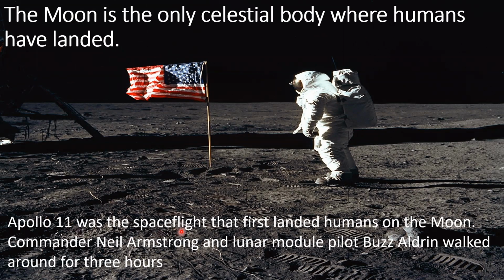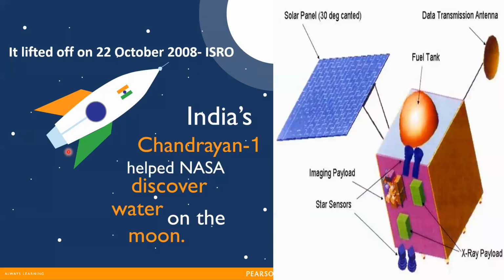The Moon is the only celestial body where humans have landed. Apollo 11 was a space flight that first landed humans on the Moon. Commander Neil Armstrong and lunar module pilot Buzz Aldrin walked around for 3 hours on the surface of the Moon. And our India's moon mission named Chandrayaan lifted off on 22nd October 2008 and it was sent by Indian Space Research Organization. India's Chandrayaan-1 mission helped NASA to discover water on the moon. It's a great pride for all Indians.